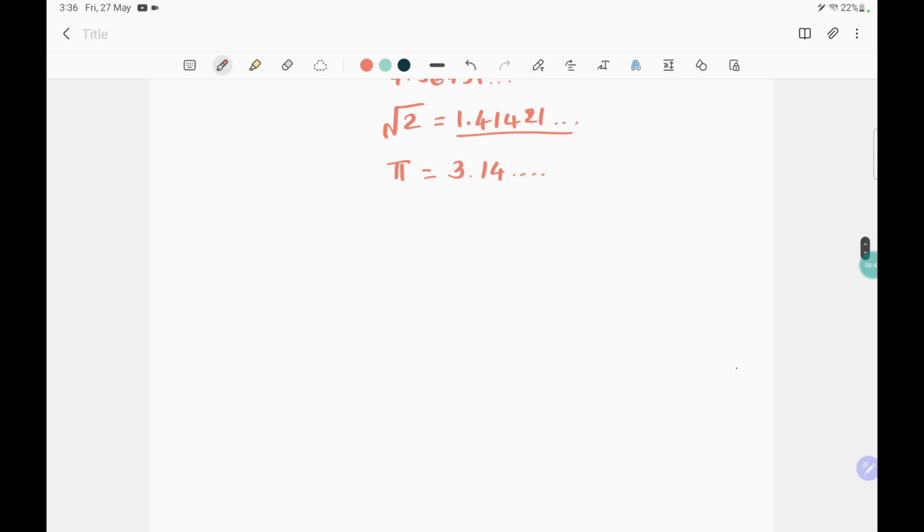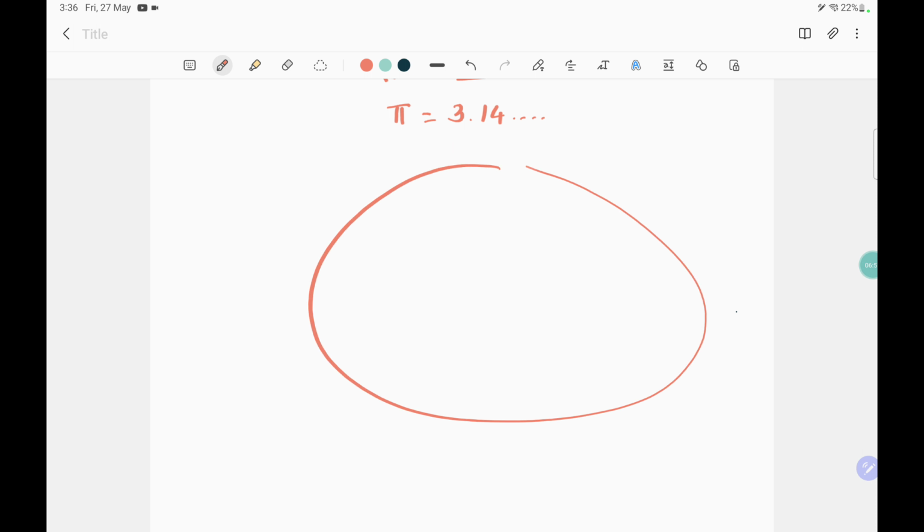Let's see this real number by the diagram. In the diagram, the big circle is the real numbers. All numbers, rational and irrational, come in this circle.